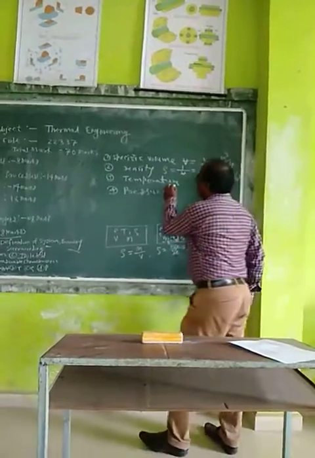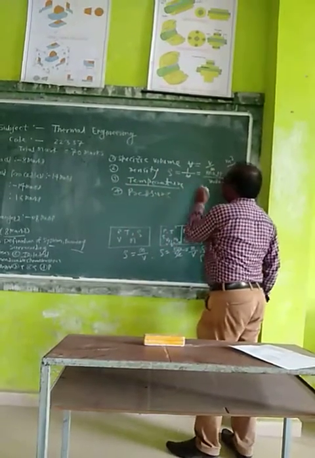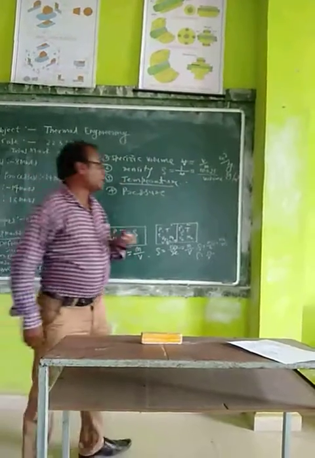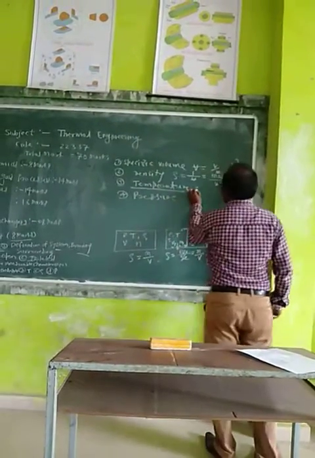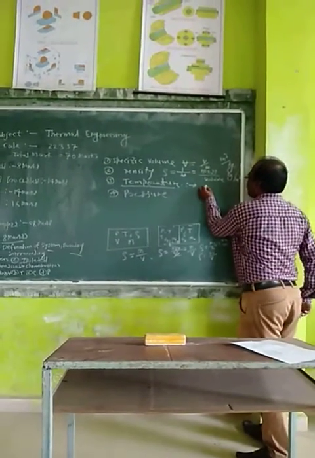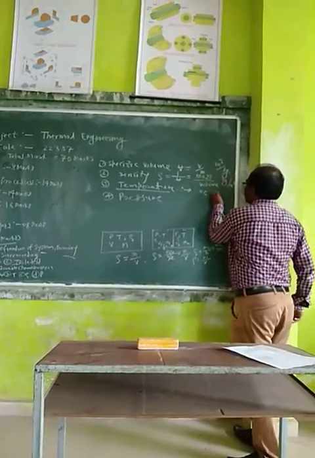Next term is the temperature. Temperature means degree of hotness or coldness is called temperature, and the unit of the temperature is degree Celsius or Kelvin.